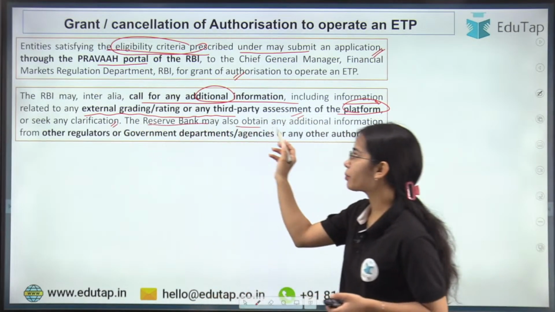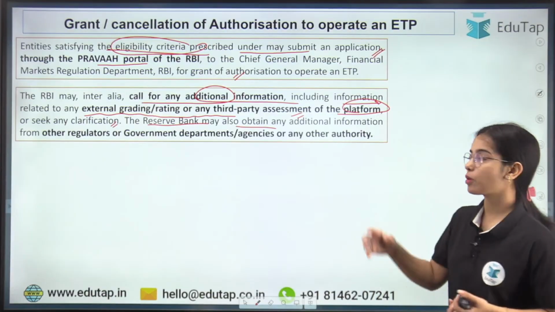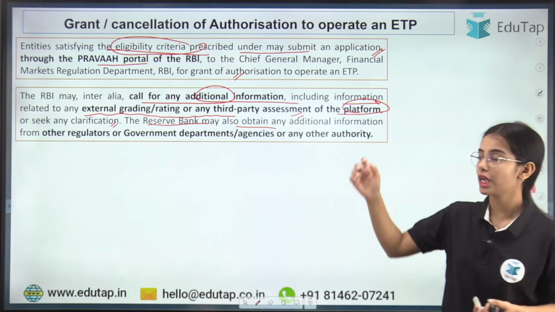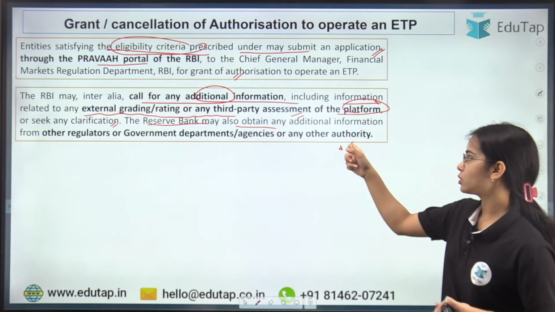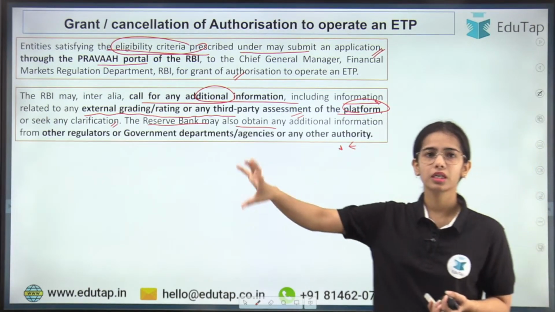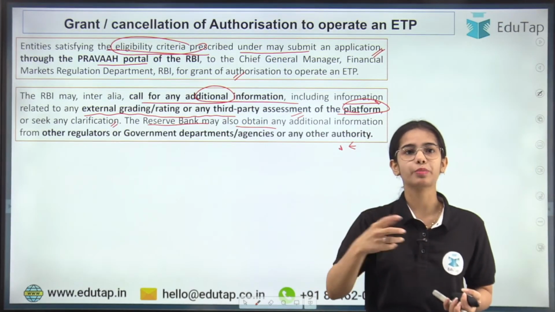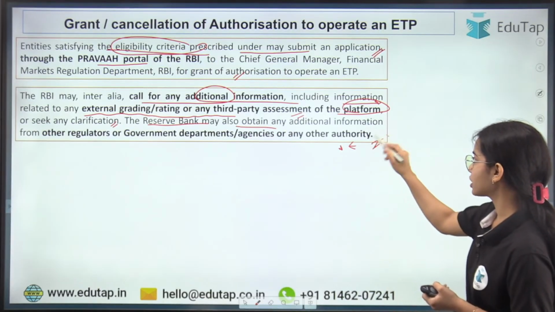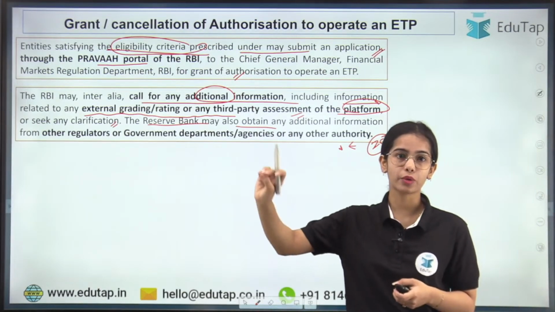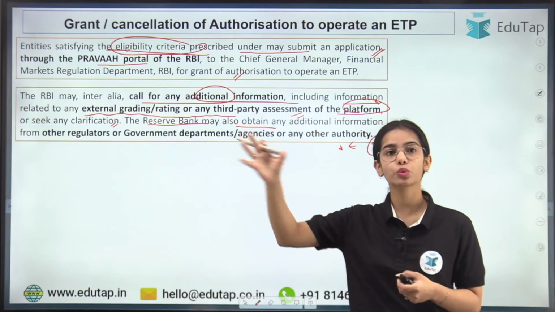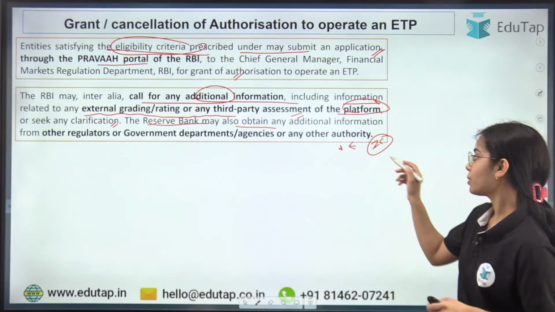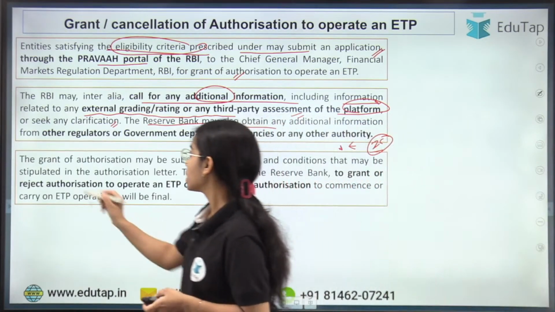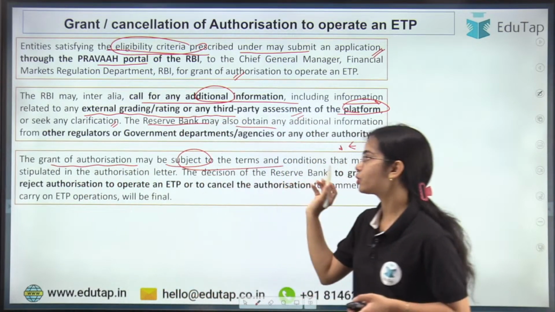Okay, the Reserve Bank may also obtain additional information from other regulators or other government departments and agencies. Let's say the entity is working under SEBI, or there is an insurance company that wants to become an ETP operator. The insurance company must be working under the regulation of the Insurance Regulatory and Development Authority of India, so through IRDAI the information can be taken about this insurance company that wants to operate the ETP under RBI.